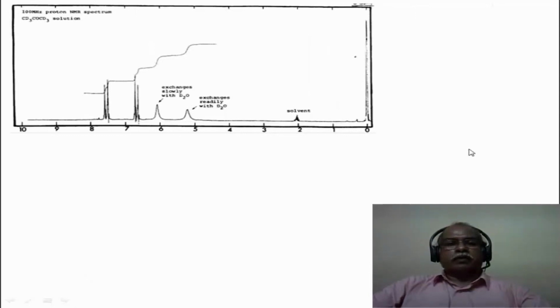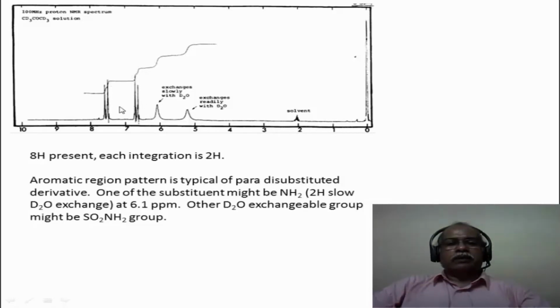The proton NMR spectrum is very pretty, in the sense that this feature essentially tells you that it is a para-disubstituted derivative. There are 8 hydrogens present, each signal of 2 hydrogen intensity. In other words, this is 2 hydrogen intensity, 2 hydrogen intensity, 2 hydrogen intensity, and 2 hydrogen intensity. So all the 8 hydrogens are taken care of in the molecular formula. The aromatic pattern is a very typical para-disubstituted pattern.